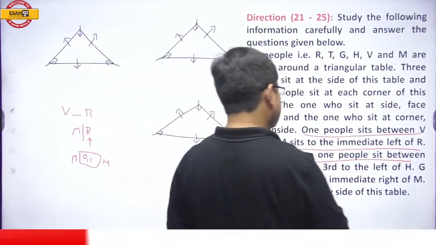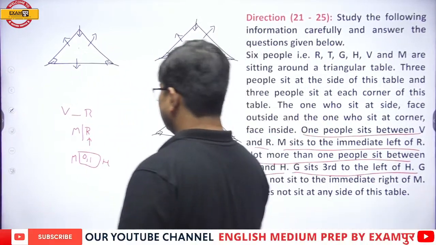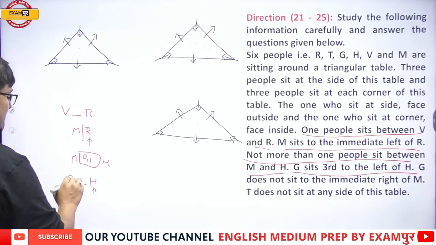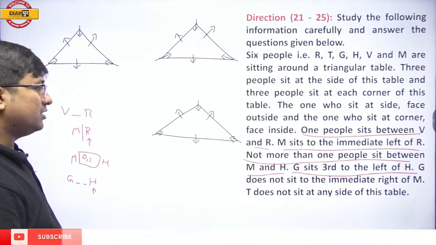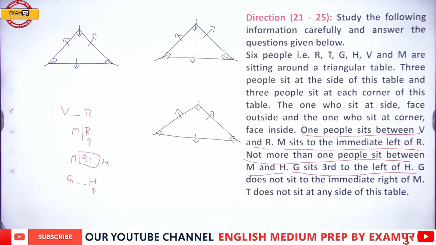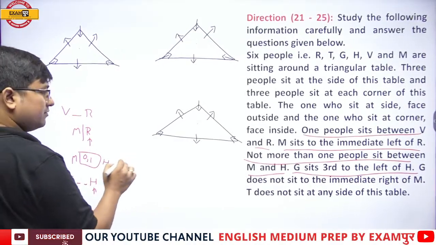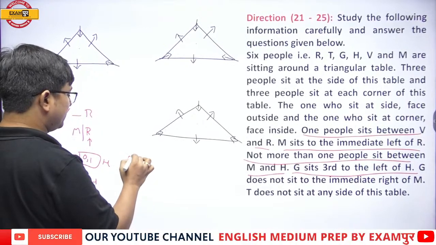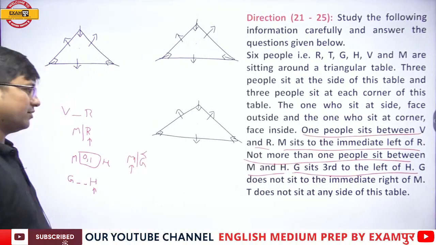G sits third to the left of H. Okay, G sits 1, 2 and third to the left of H. G does not sit to the immediate right of him. Okay, my dear students, G does not sit to the immediate right of M. G cannot be there.